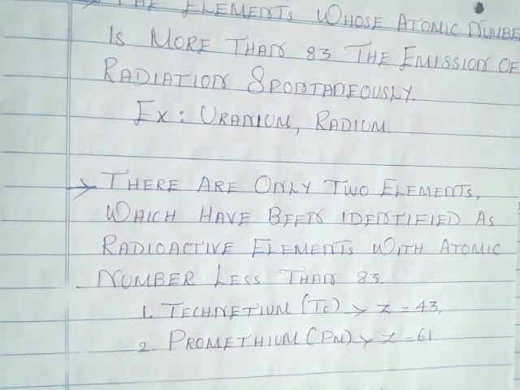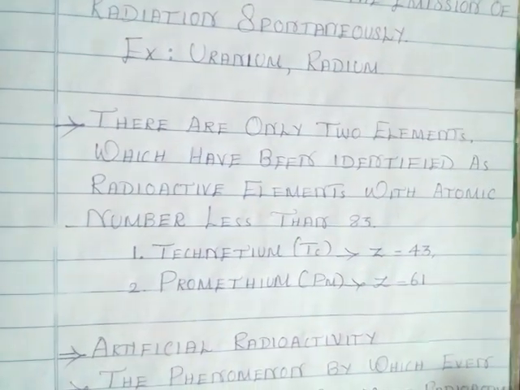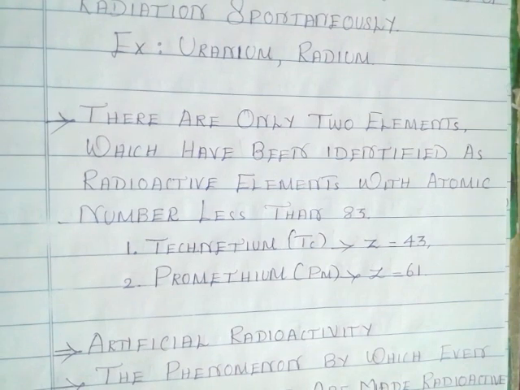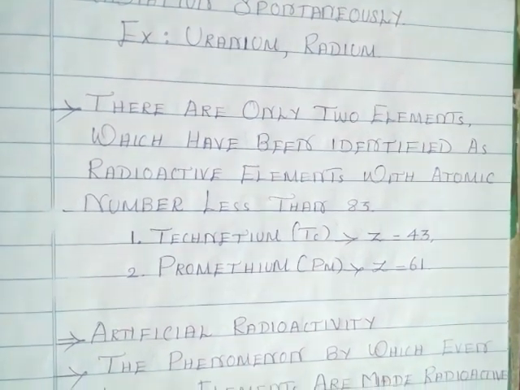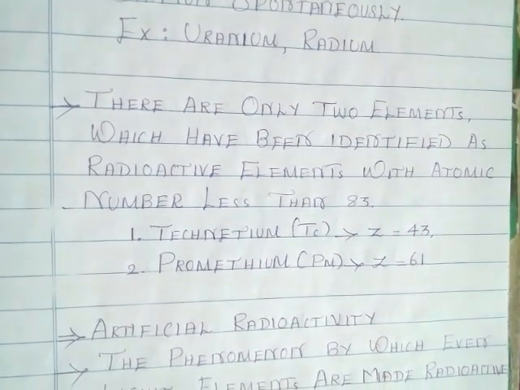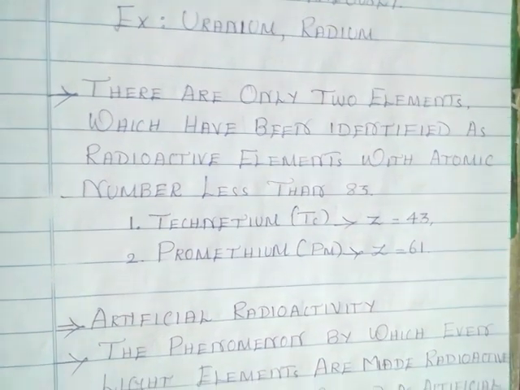Those are technetium, atomic number 43, and promethium, atomic number 61. These are the radioactive elements which emit harmful radiations with atomic number less than 83.